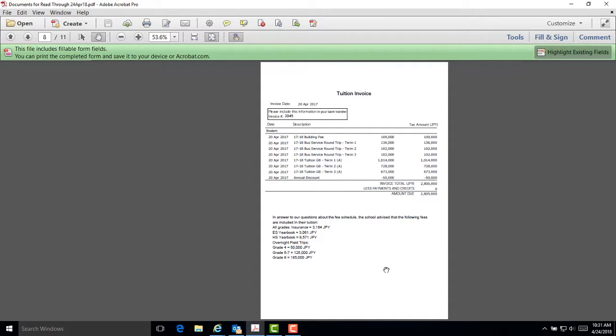In answer to the questions regarding their fee schedule, we learned that the tuition fee included non-allowable expenses for insurance, a yearbook, and overnight field trips for grades 4 through 8. These non-allowable fees were deducted from the NDSP payment to the school.